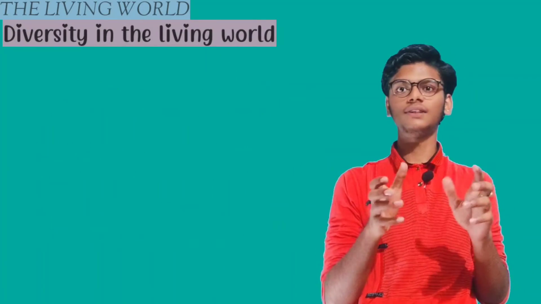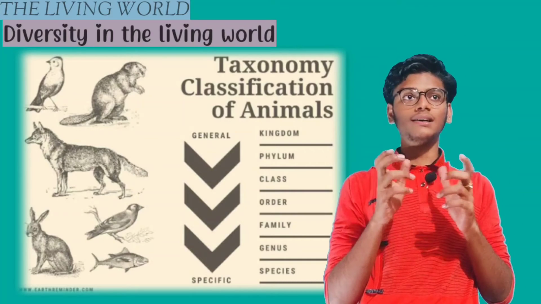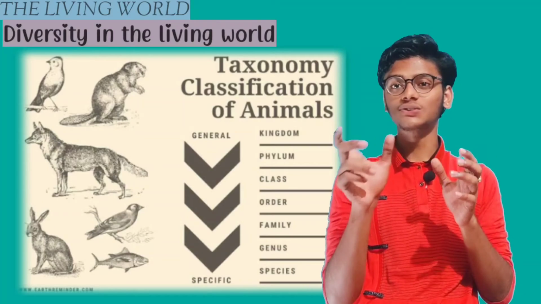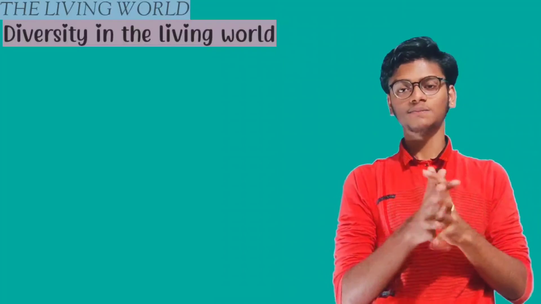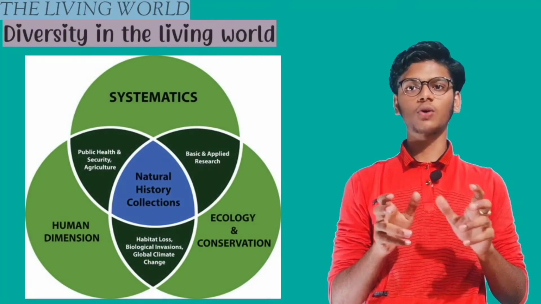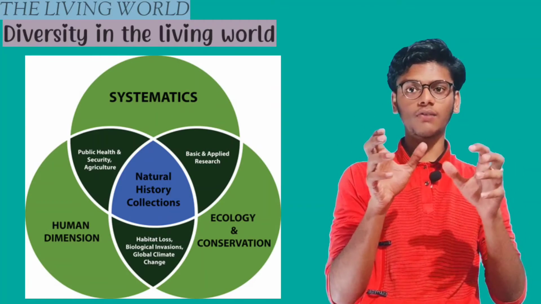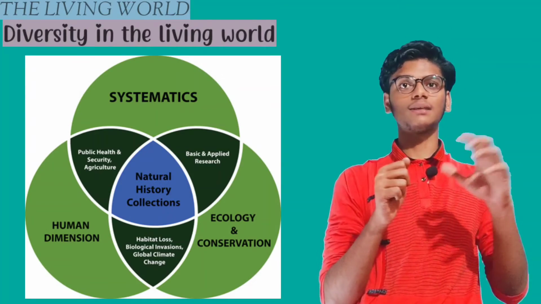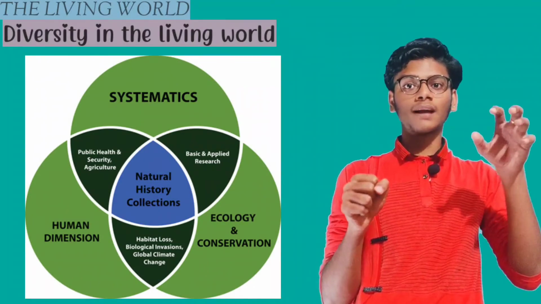So this classification or taxonomy is not a new one. It is old. In ancient times, things were classified as useful and not useful. And there is another word called systematics. Systematics means the systematic arrangement of organisms in our systematic classification, and we try to find the relation between the organisms. This is known as systematics.